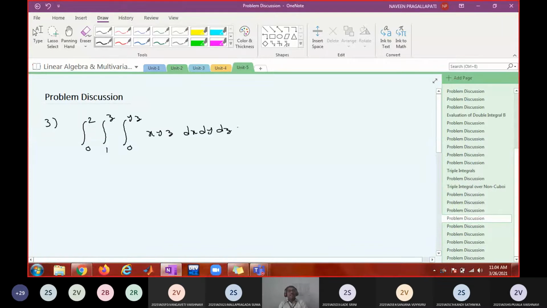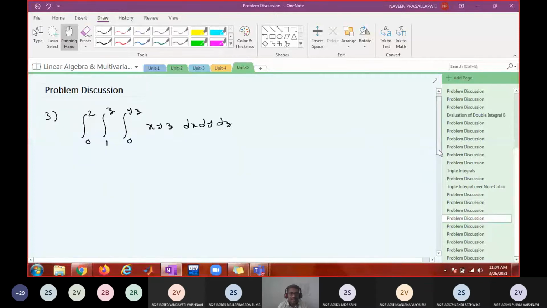So when some integral is given like this, first make sure whether the given order of integration is correctly written or not. Why? Because x limits must be in terms of y and z. These are the x limits. Are they in terms of y and z? Yes. And y limits must be in terms of z. These are y limits, so the y limit is in terms of z. The last limits are constants. So this is fine. When the limits are given, no need to draw the figure.